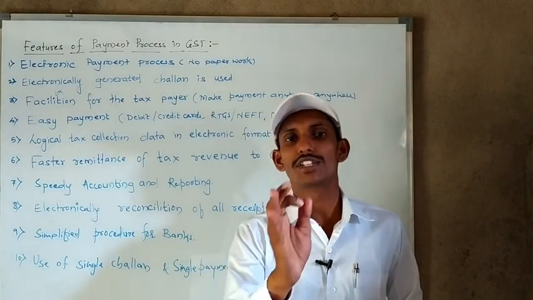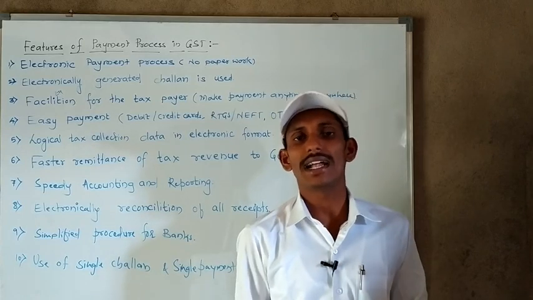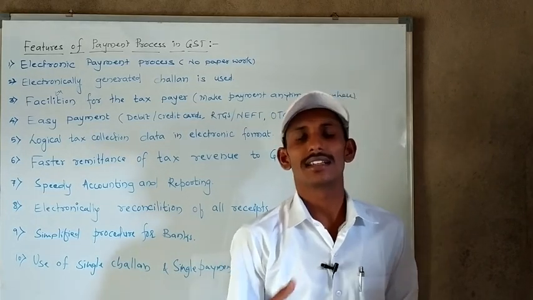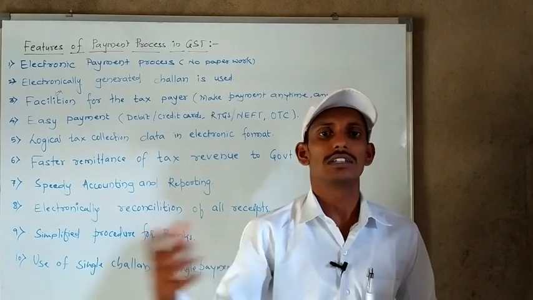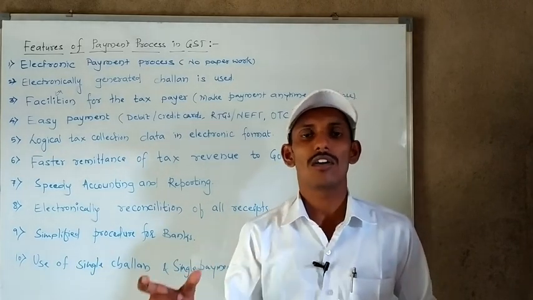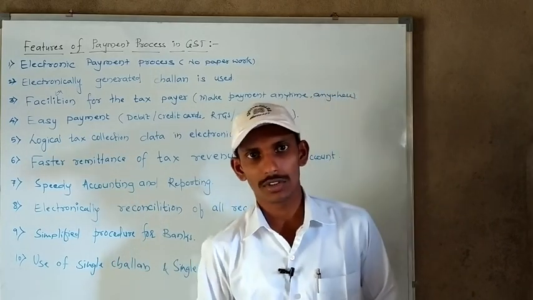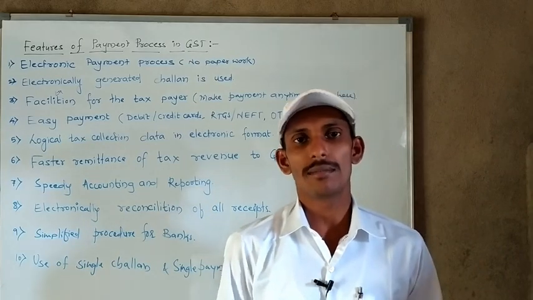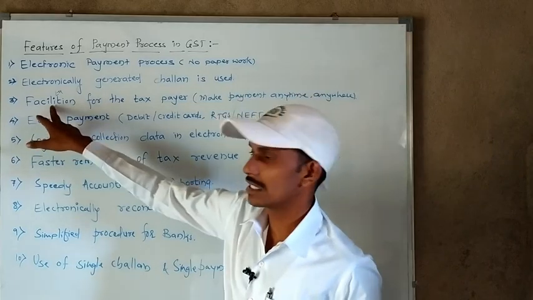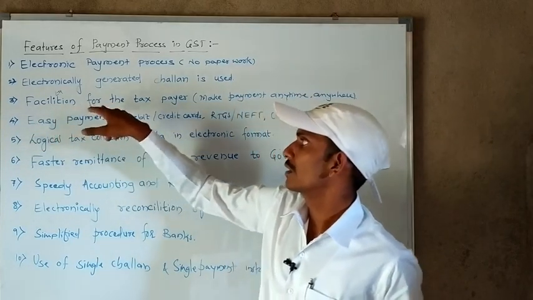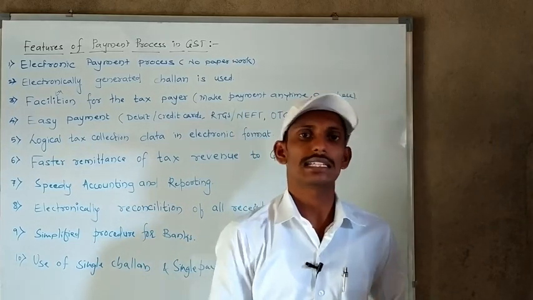The taxpayer needs to make the payment to the government, but he can do it from home, from the office, or from other places, because all the work is done electronically. With the help of computers, we can make the payment anytime, anywhere. This is the facilitation feature for the taxpayer, a very easy system.